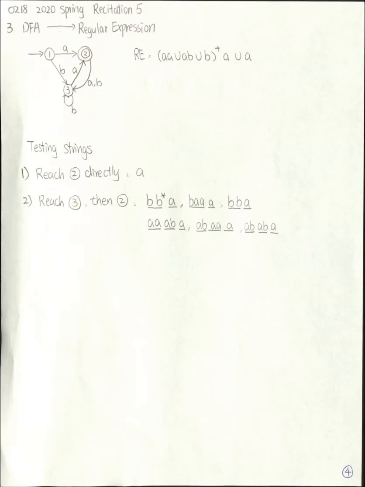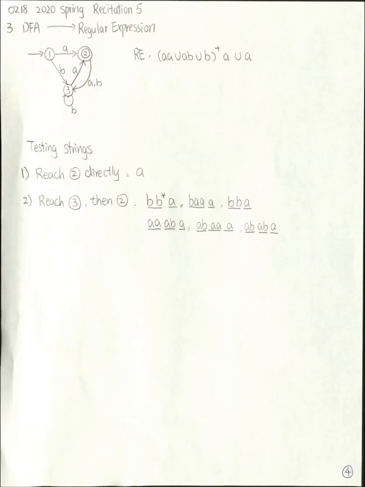Now you have gone through all these tedious steps and reached this final answer. Before you celebrate your victory, let's check if this regular expression is correct or not. We don't do a proof, we only do a string membership check. We test some strings. So the regular expression is (AA union AB union B)+ then A, and that plus means I have at least one copy of each member in the parentheses. After that, concatenate A, then union A.